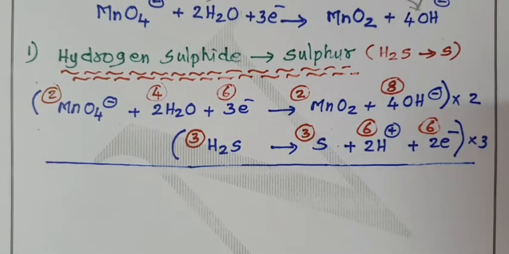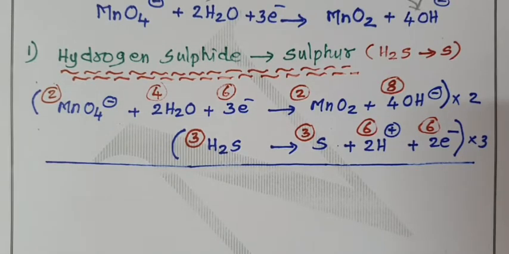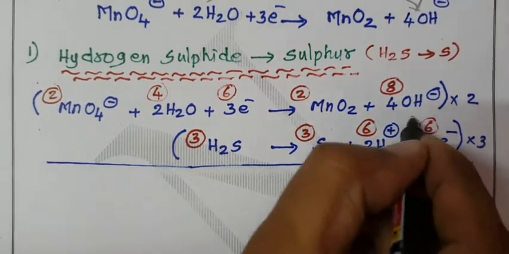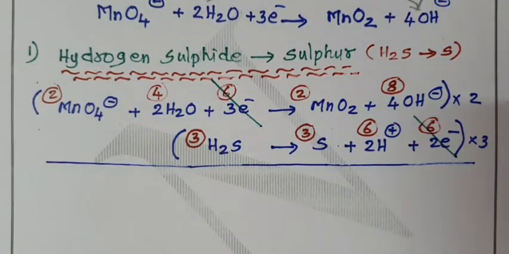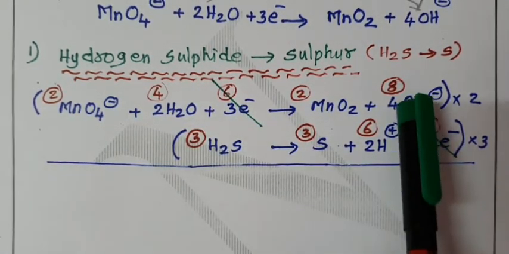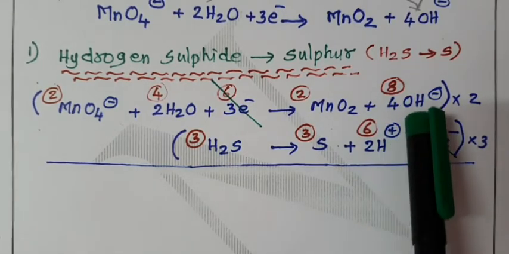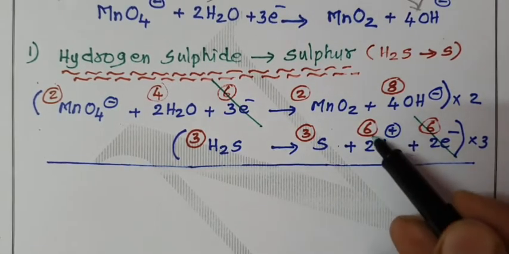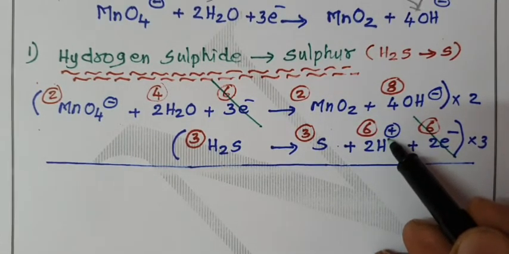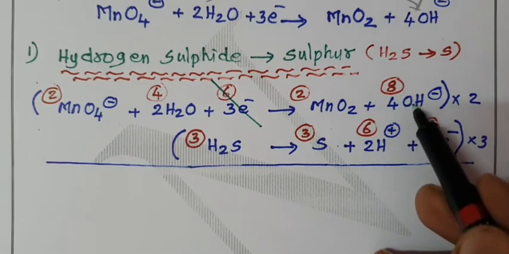6 electrons. Now cancel the equal quantities. 6 electrons get cancelled. No other cancellation, but here we have one more point in this equation. What is that point? 6H plus we have. There, 8OH minus.